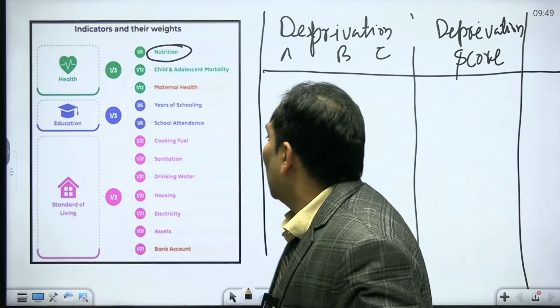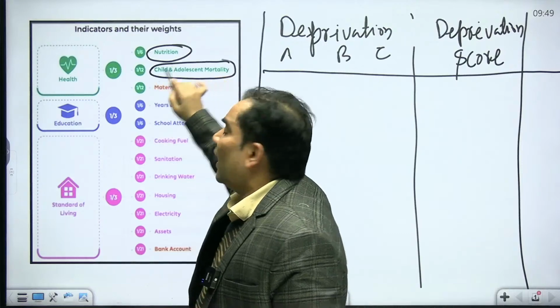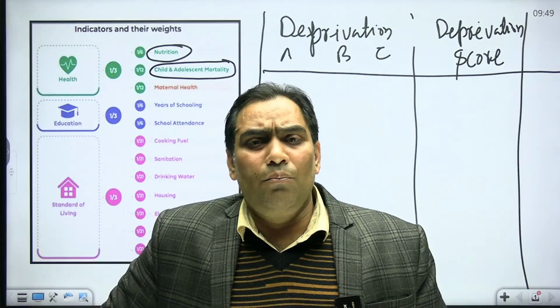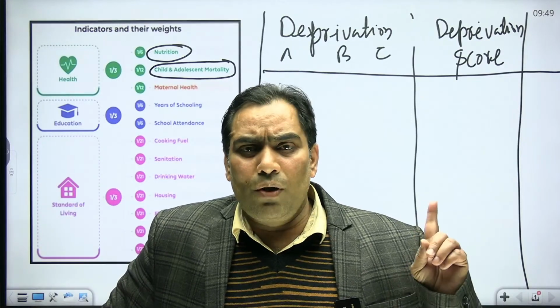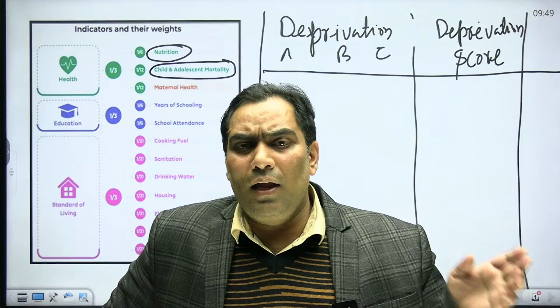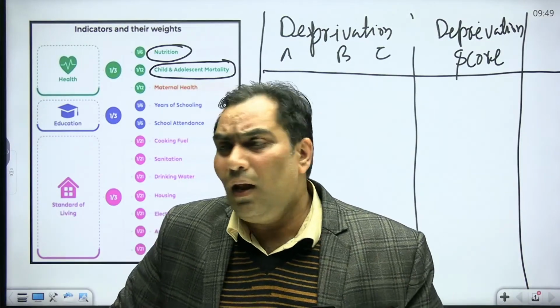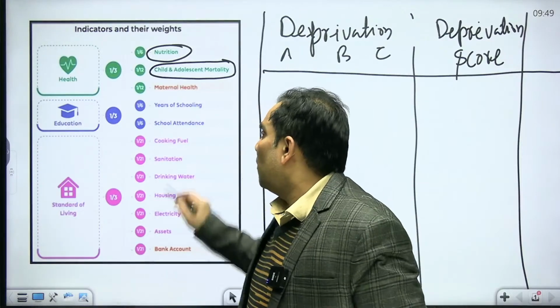Similarly, if any individual in any family, any child, passed away before the age of 5 years, they are going to give the value 1. And if in any family no child has passed away before the age of 5 years, they are going to give the value 0. Similarly, mental health.